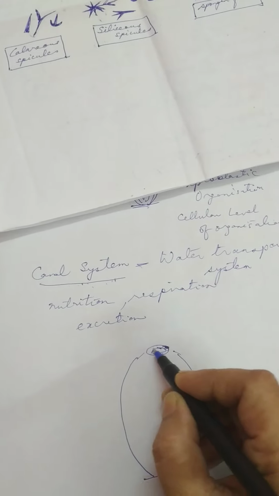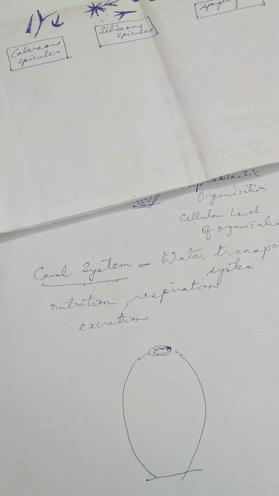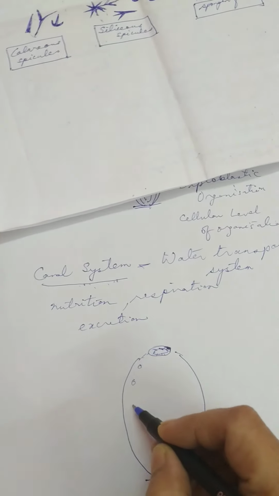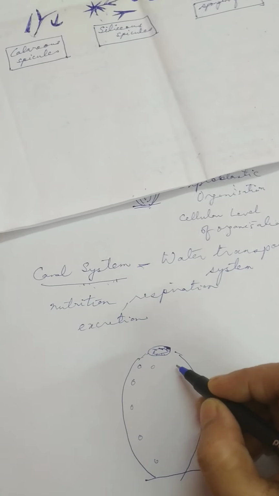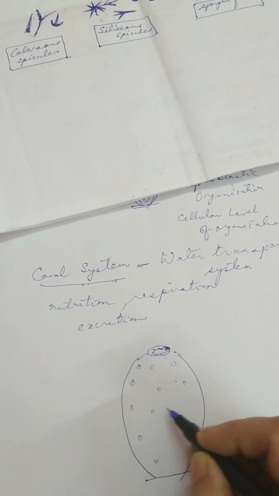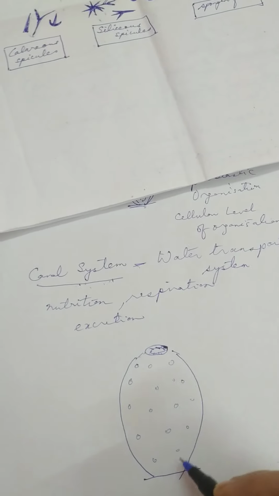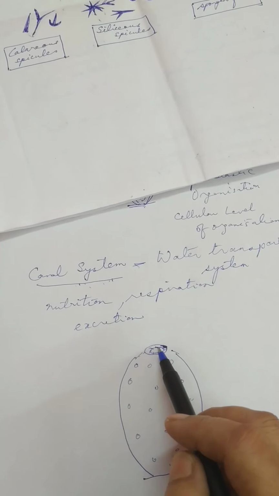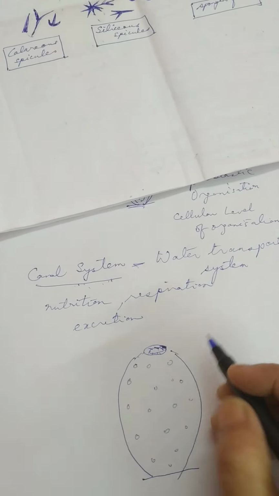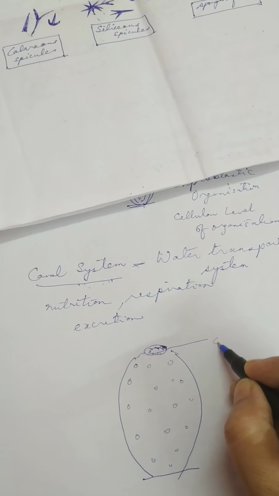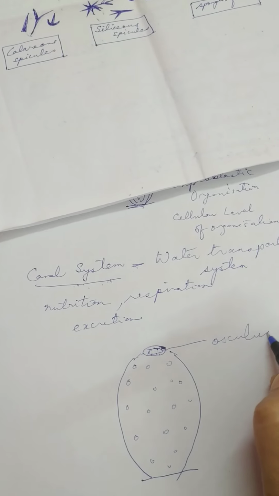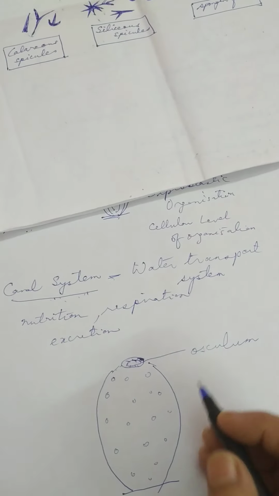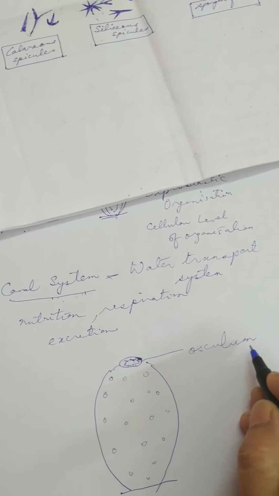Throughout the body there are many small openings present. So at the top of the body there is a big opening, and this big opening is known as the osculum.